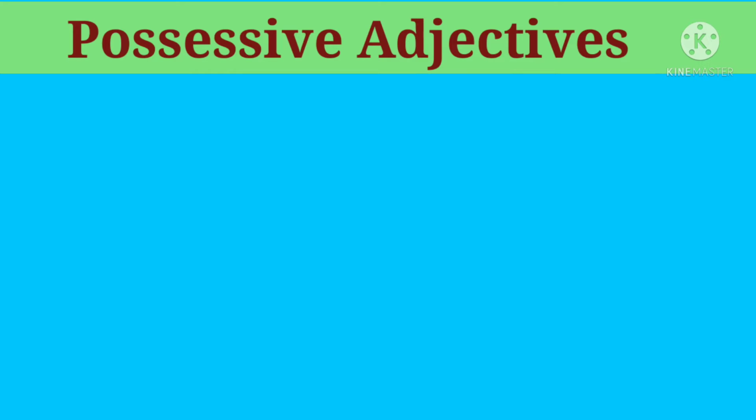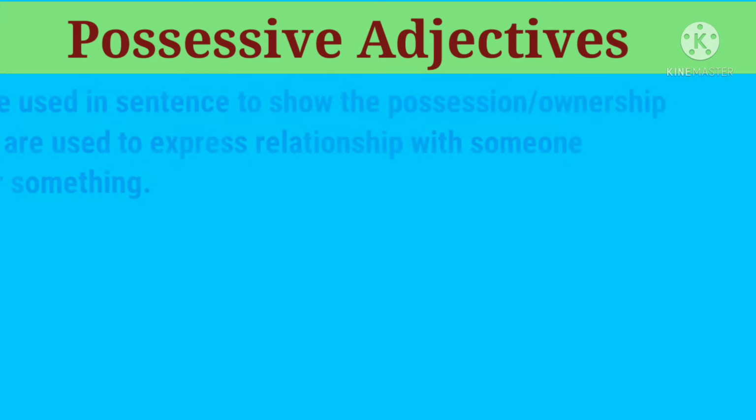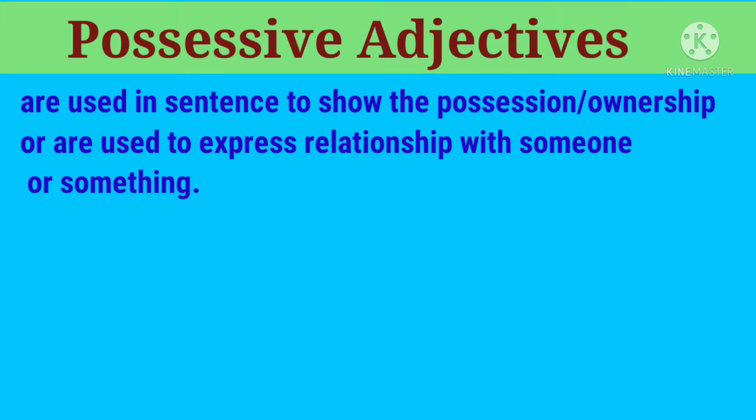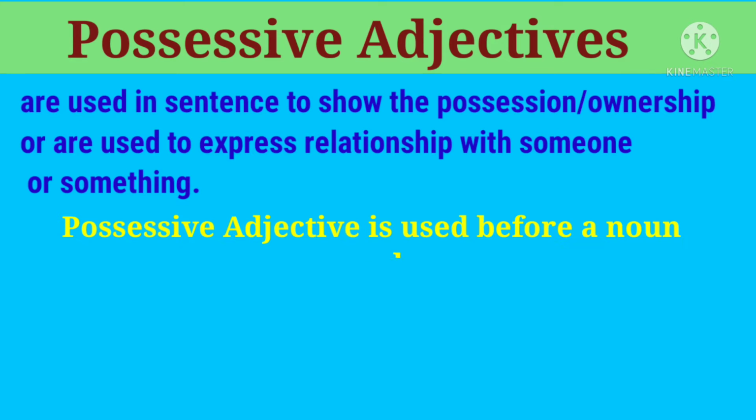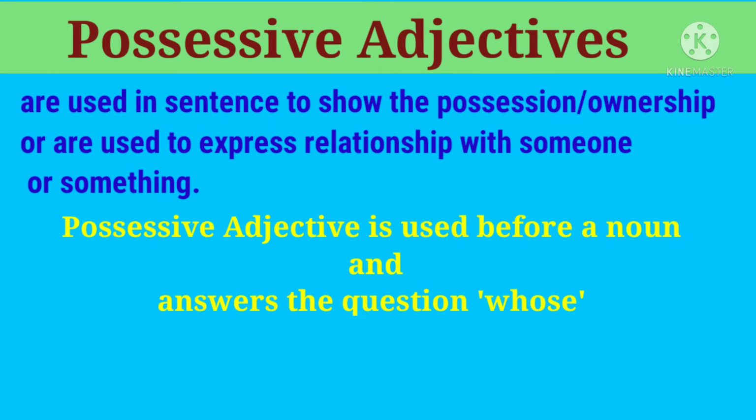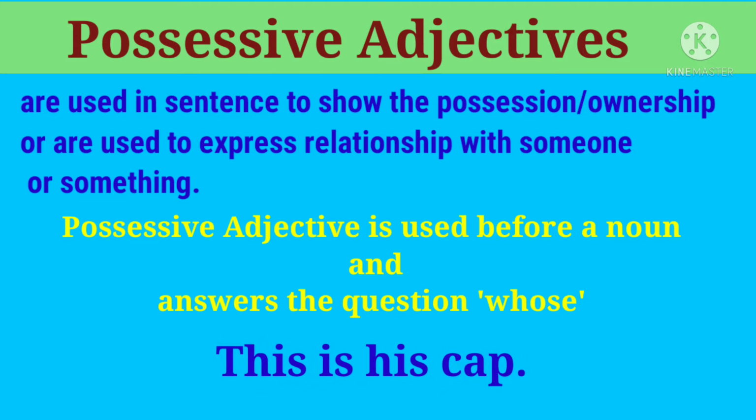Possessive adjectives are used in a sentence to show possession or ownership, or to express a close relationship with someone or something, as well as to modify the noun. A possessive adjective is used before a noun and it answers the question whose. For example, look at this sentence: this is his cap. Here the word cap is a noun, right? And the word his is a possessive adjective because it shows who owns the noun cap.